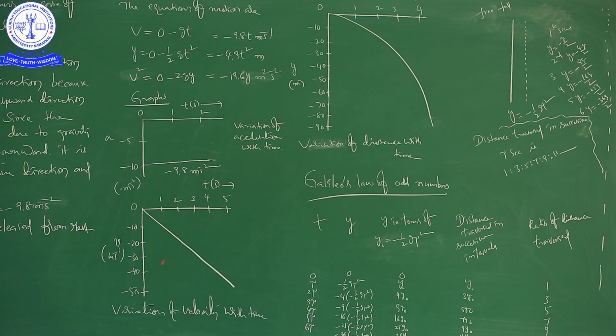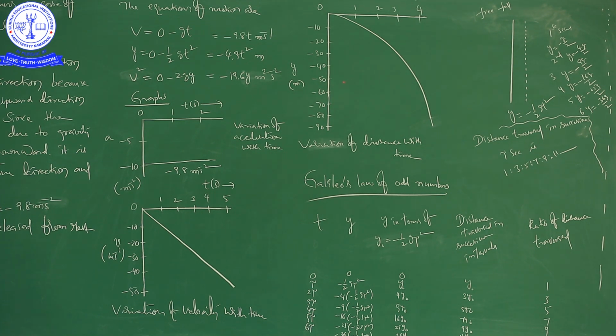This graph indicates the variation of velocity with time. Okay. So, this is the velocity-time graph for a freely falling body. Right. Next, come to this graph. It shows the variation of distance with time.